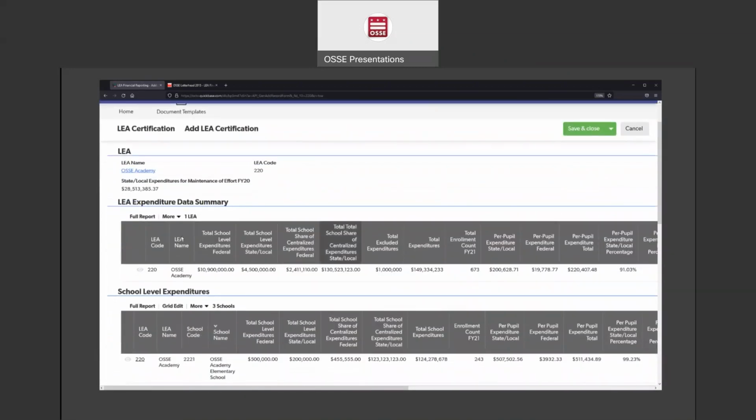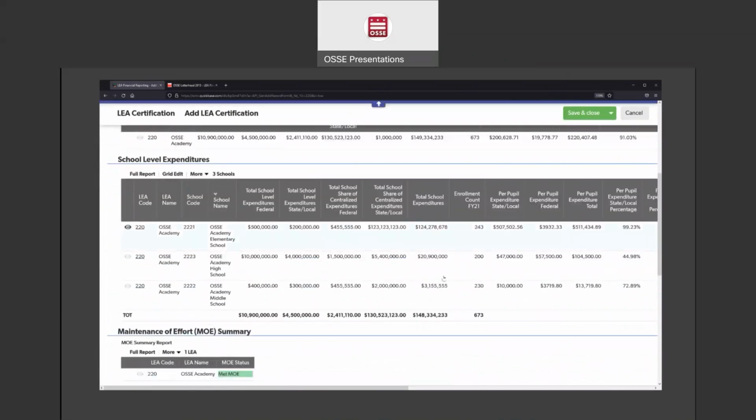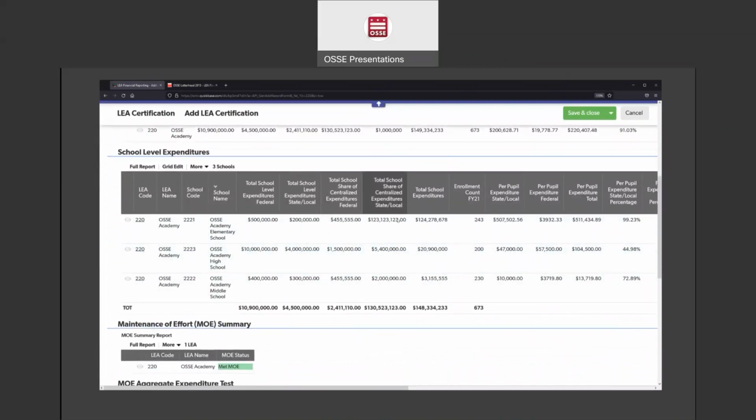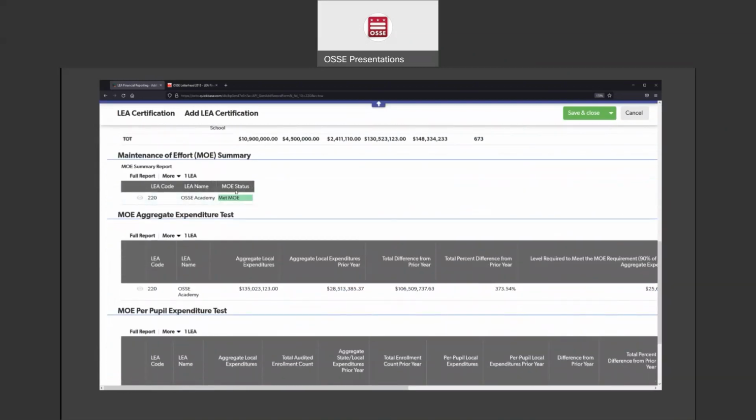It will show the LEA expenditure data summary, the school level expenditure summary, and your maintenance of effort summary. In this case, the OSSE Academy met MOE because they spent more local funds in this year than they did in the preceding fiscal year.